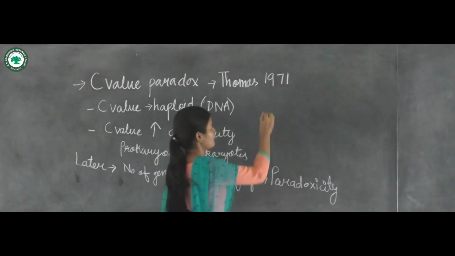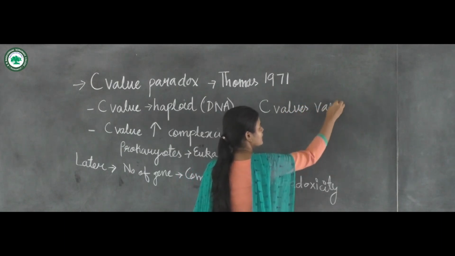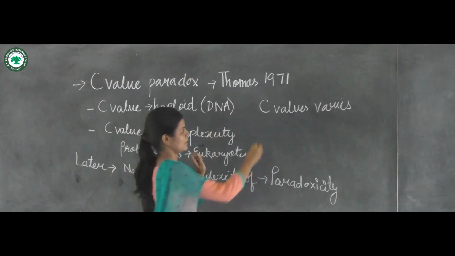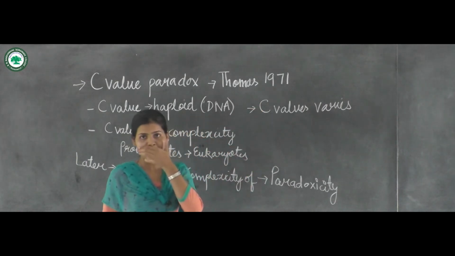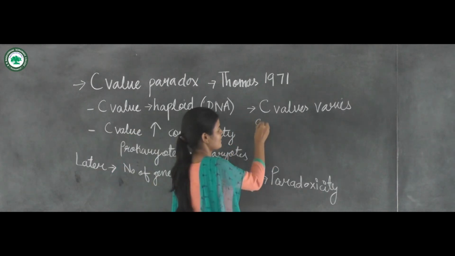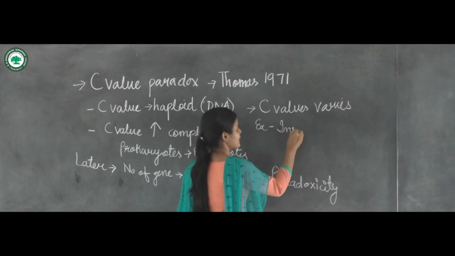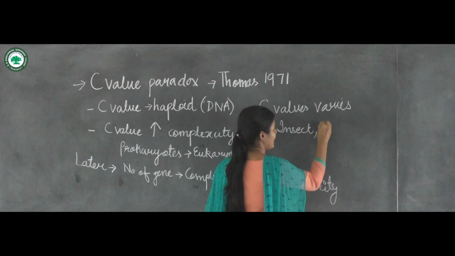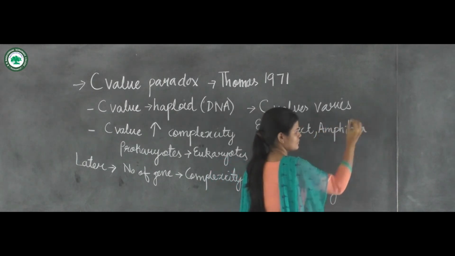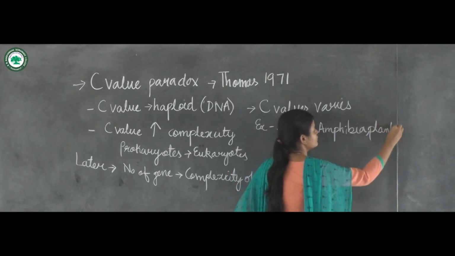The C-value varies in different species, and it is mostly seen in the case of insects, amphibia, and plants.